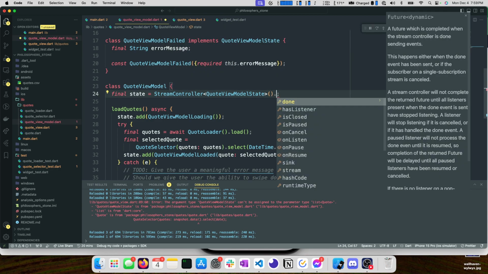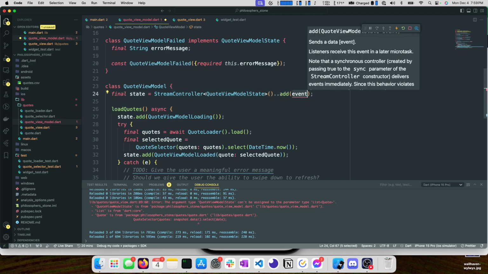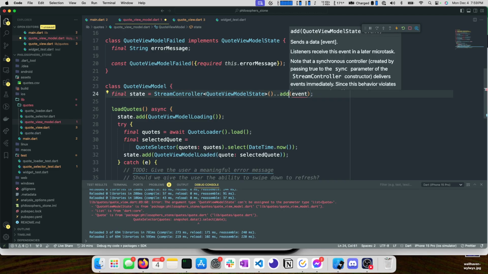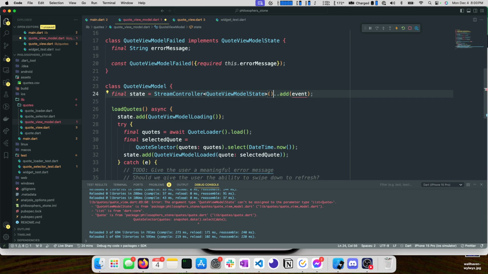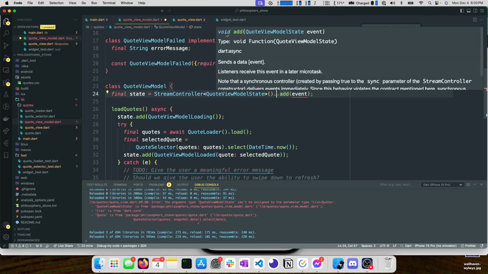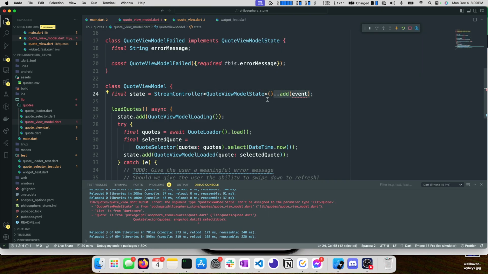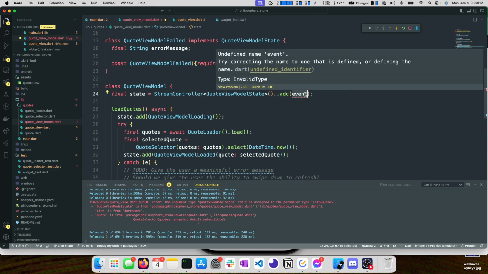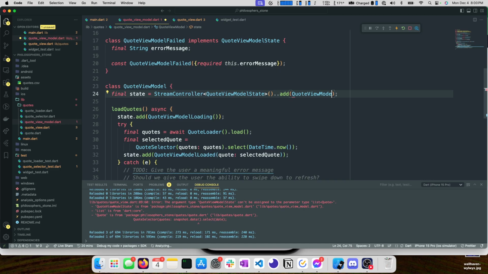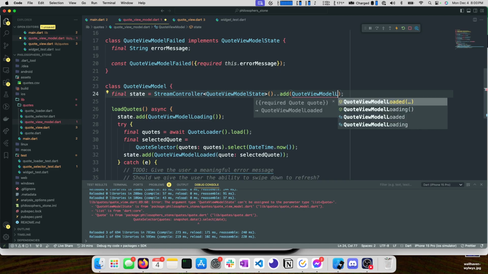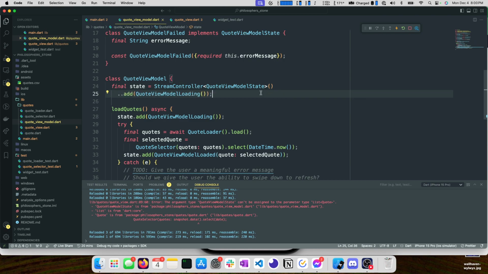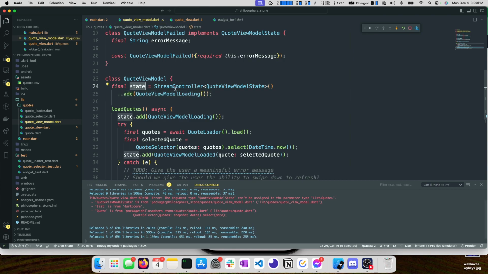So what we can do here is Dart has the ability to do .add. Sorry, that was mostly nonsense. Dot allows you to call a method. So .add would call a method called add. Add says call that add method, but whatever the return type is, void, I don't care. Ignore the return type of this. This is great for one-off events. So in our case, we're going to add quote view model loading. Okay, so we create a new stream controller, and when it gets created, we add the initial event quote view model loading.